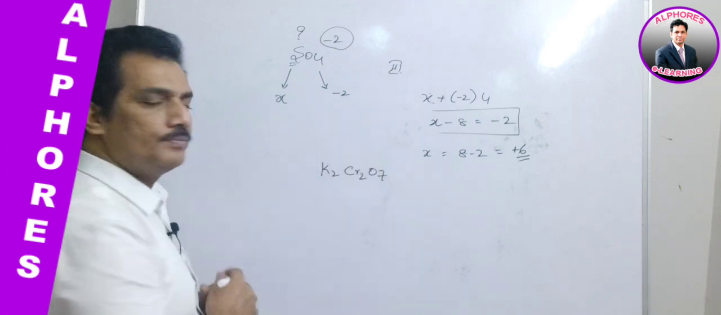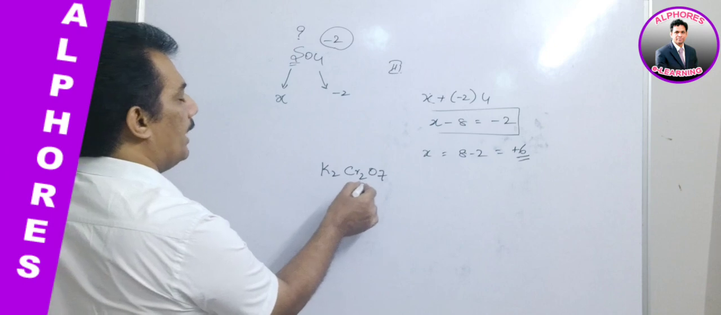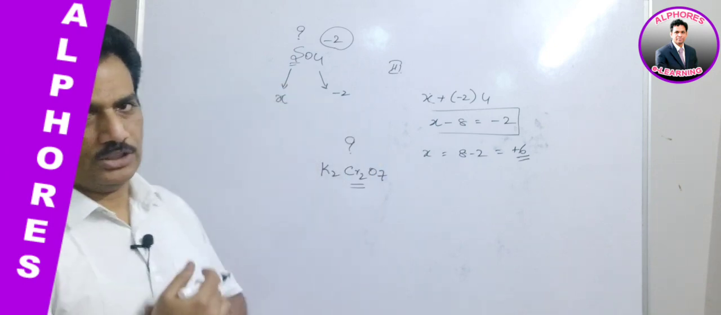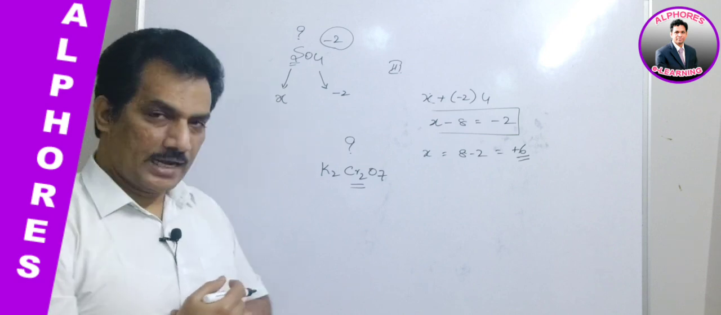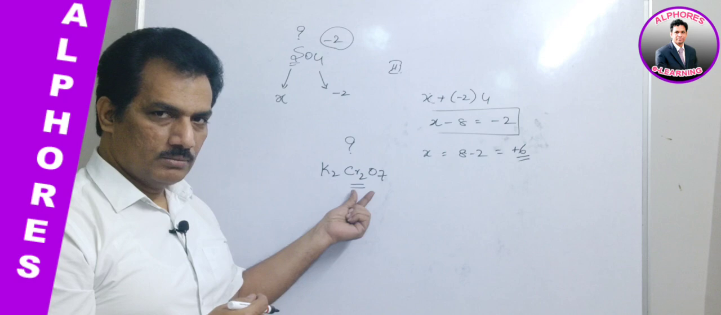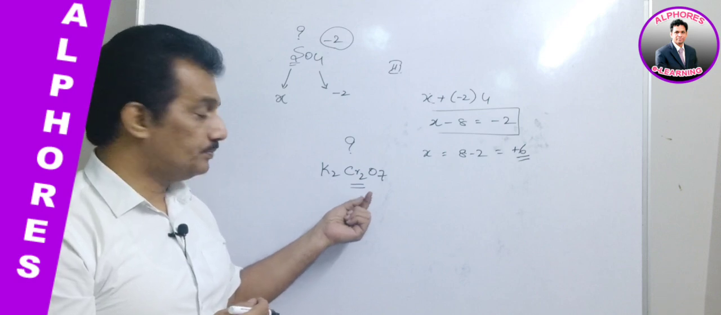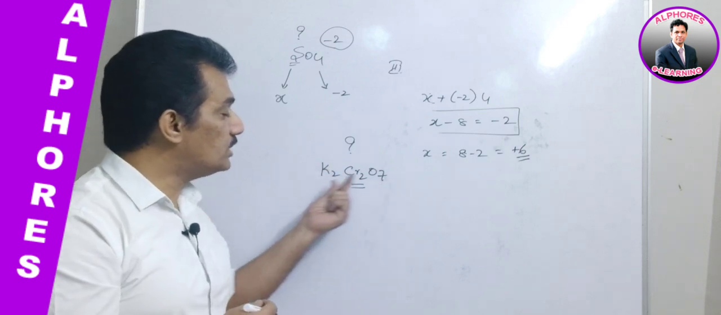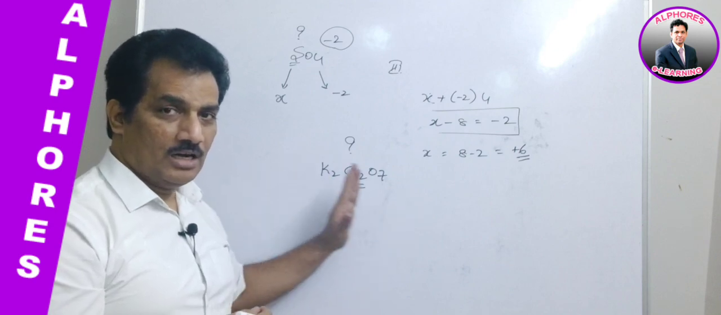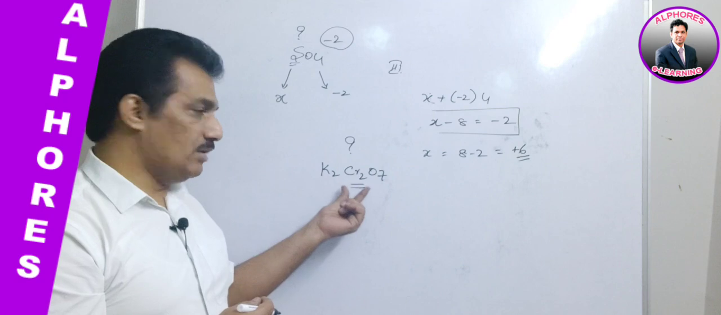And now let us go for one more example. K2Cr2O7. Here we don't know about chromium. What is chromium's oxidation state? That is the question. I think now you are getting the idea. If it is asked, just remember, you should know the oxidation states of the remaining two elements, that is for potassium and for oxygen. Then only you can find it.